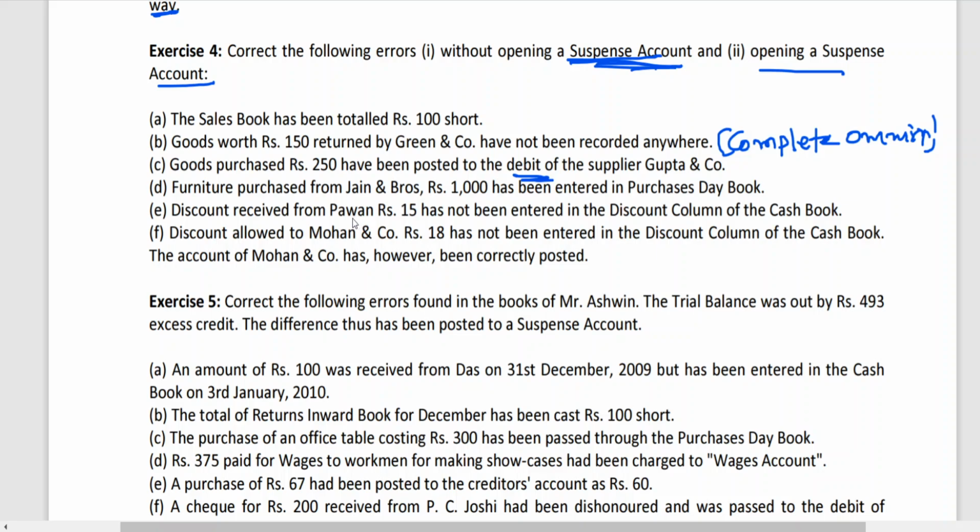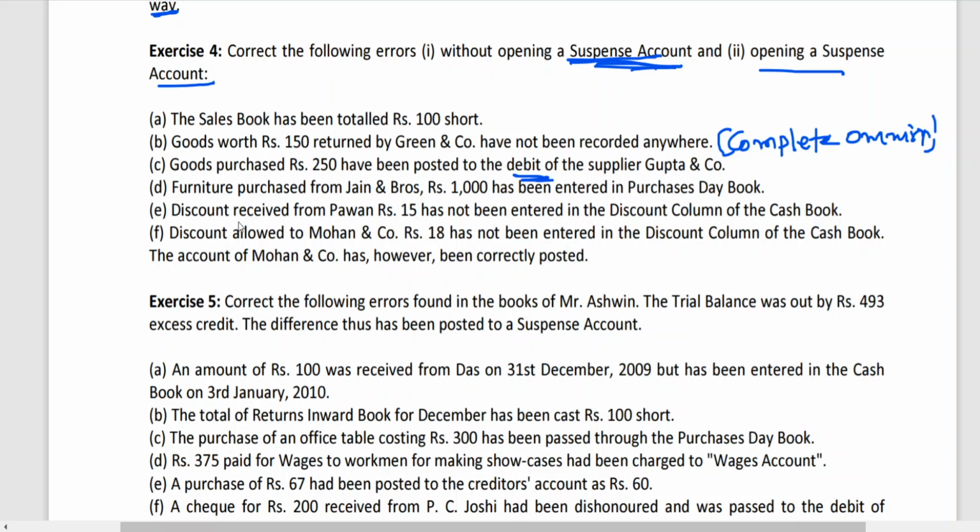When you receive a payment, discount allowed. When you make a payment, discount received. To whom are you making a payment? Pawan. You can write the entry like Pawan to cash to discount, or you can write Pawan to cash, Pawan to discount. He is only talking about discount.